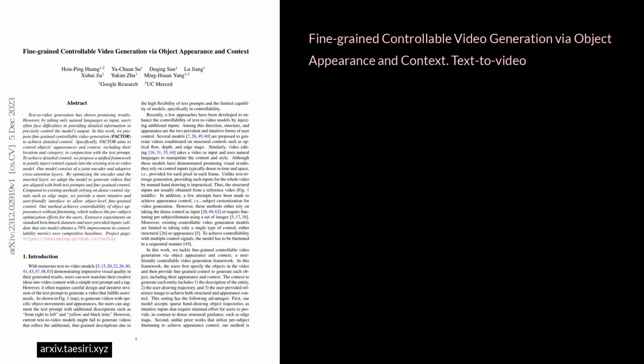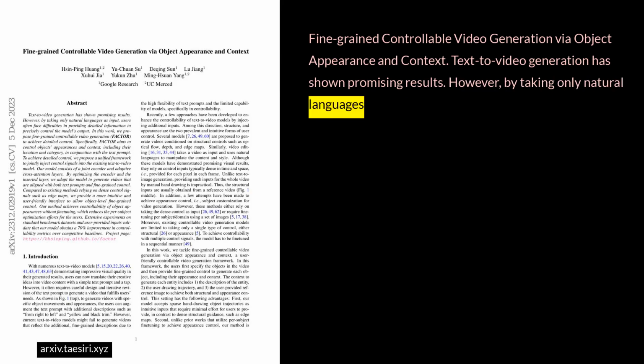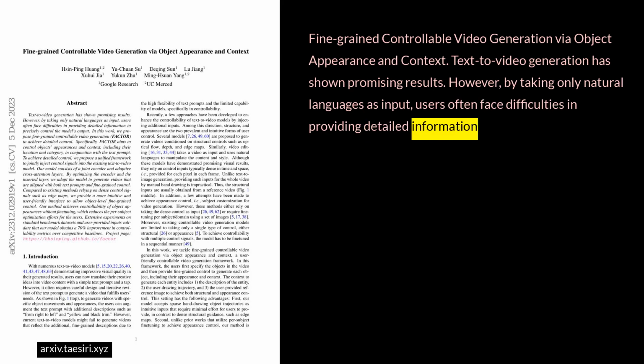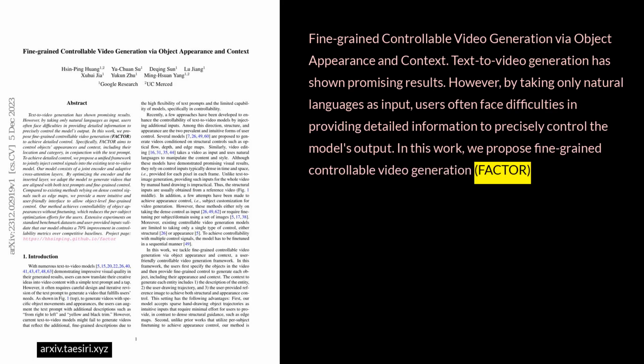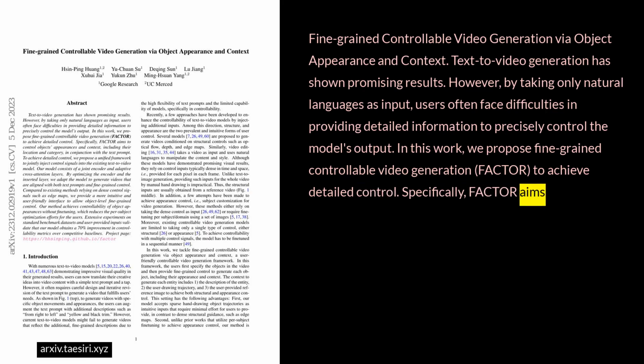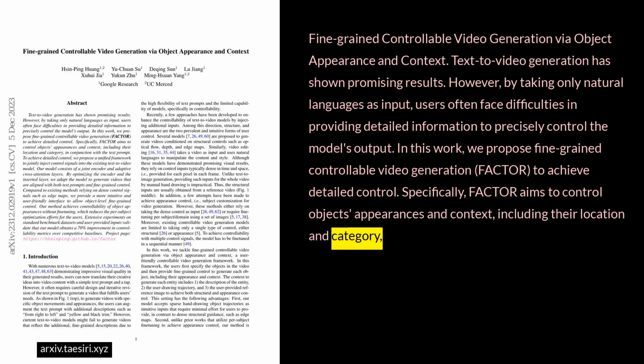Fine-grained controllable video generation via object appearance and context. Text-to-video generation has shown promising results. However, by taking only natural language as input, users often face difficulties in providing detailed information to precisely control the model's output. In this work, we propose fine-grained controllable video generation, FACTOR, to achieve detailed control. Specifically, FACTOR aims to control objects' appearances and context, including their location and category, in conjunction with the text prompt.